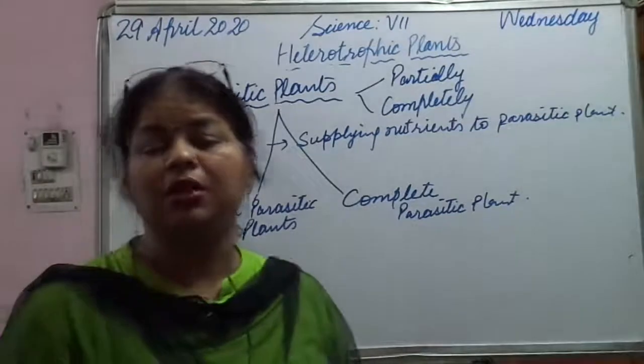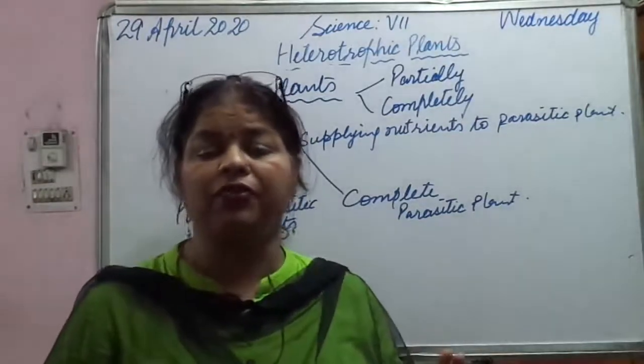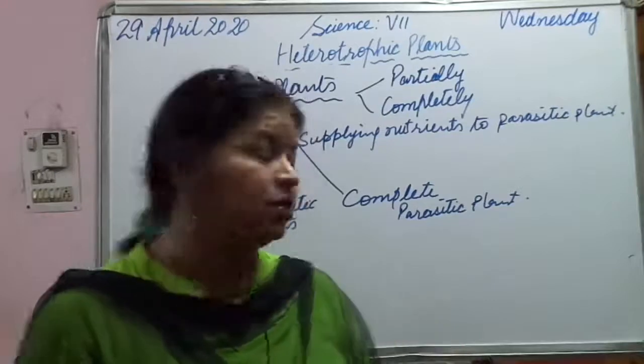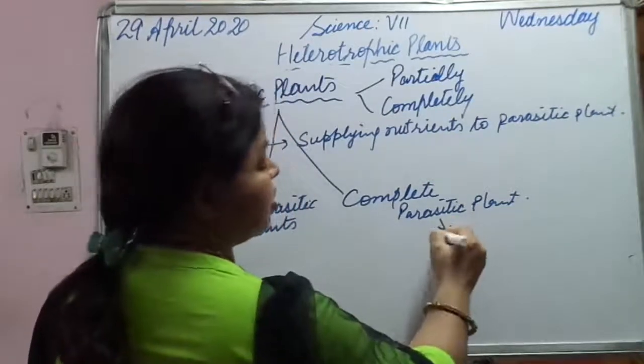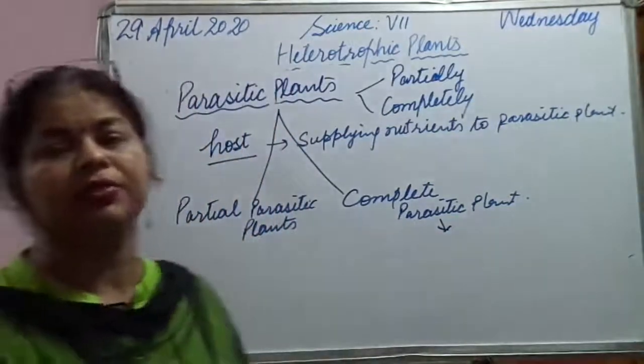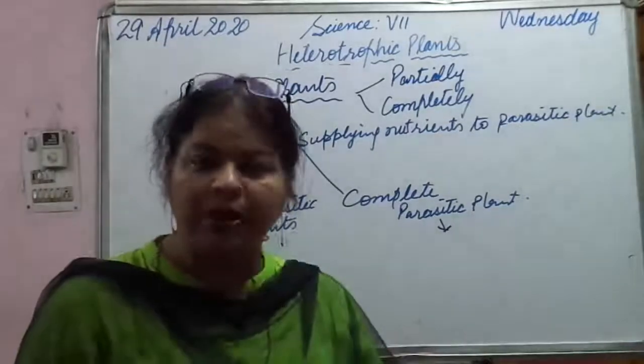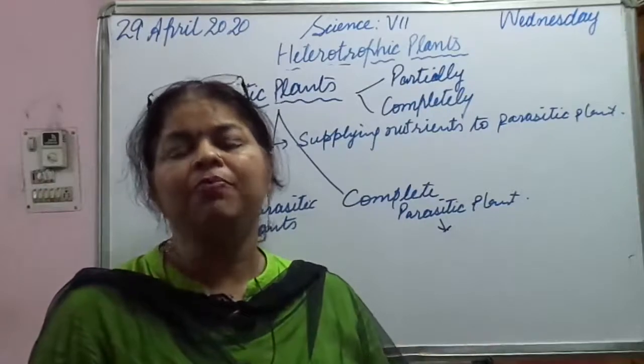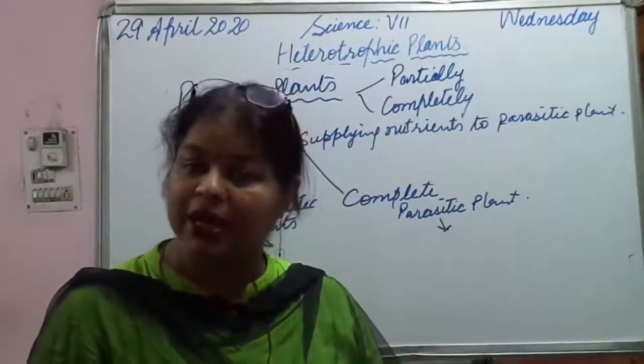Parasitic plants that completely depend on the host plant to take in the food are known as complete parasitic plants. We call them complete parasites.